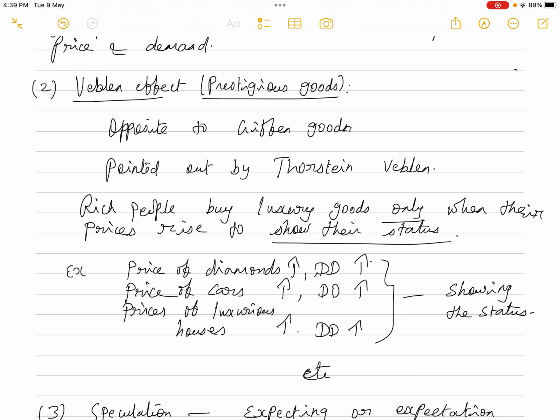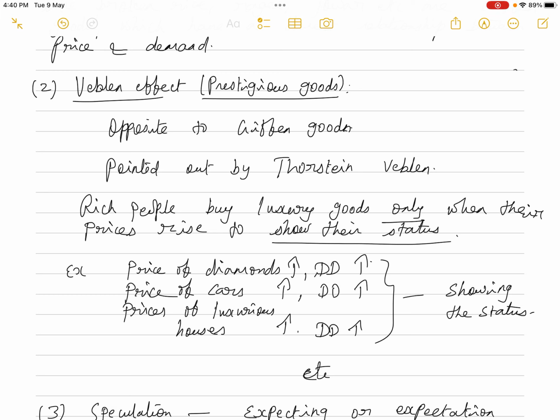So in this case also, there is a direct relation between the price of a commodity and the demand for the commodity. For example, when the price of diamonds increases, they purchase more, so the demand for diamonds will increase. The car is already a luxurious one, so if the price of a car is 25 lakhs or something and it increases by another 5 lakhs, it is not going to matter much to a rich person.